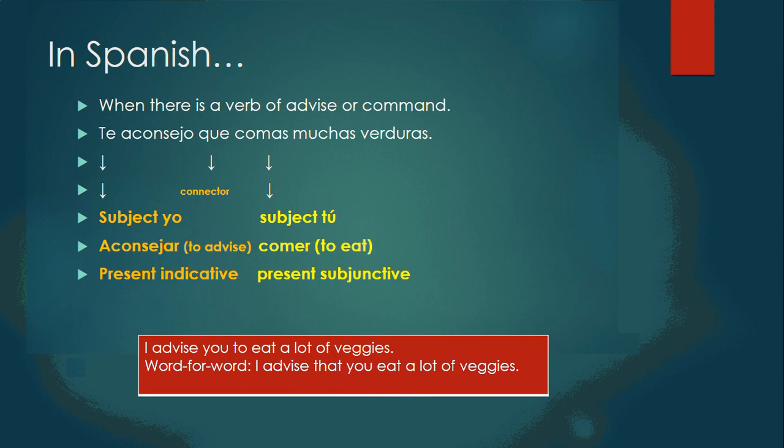When there is a verb of advice or a command: te aconsejo, see, that's in present indicative, connector que, comas, that's your subjunctive, and comas is in tú, muchas verduras. I advise that you eat a lot of veggies.